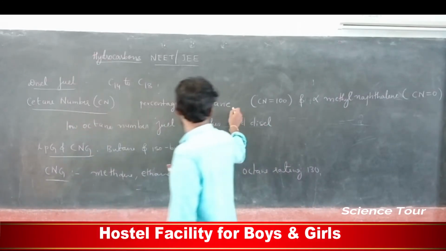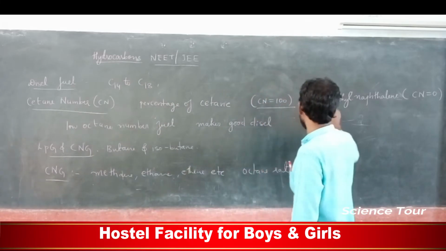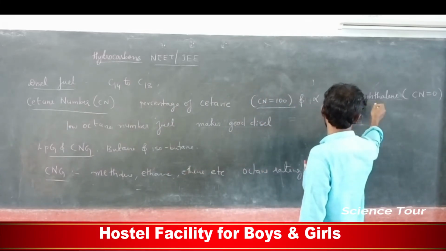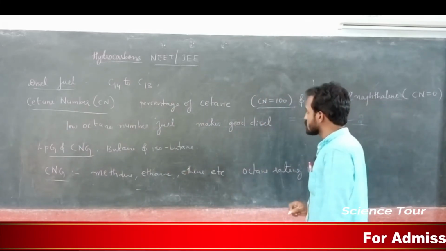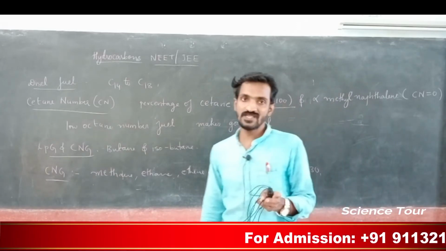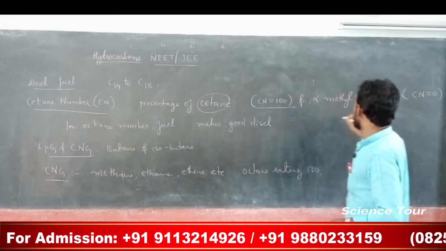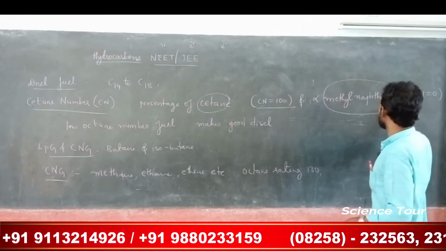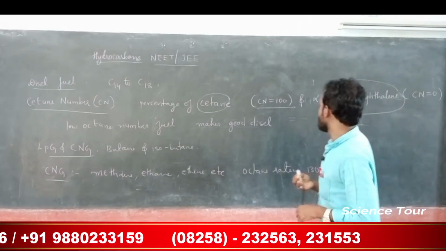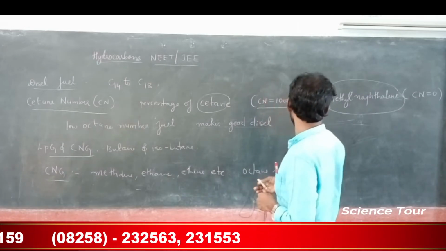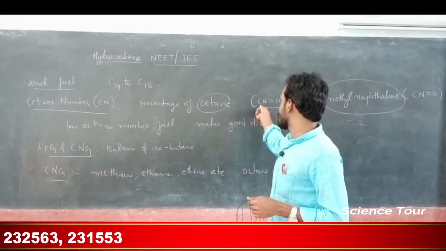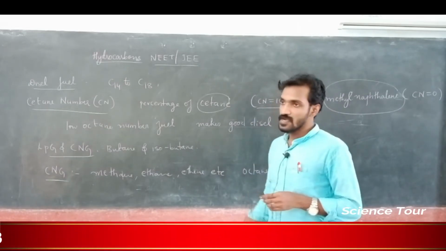The percentage of cetane is 100, and for alpha methyl naphthalene the cetane number is 0. Understood? You take a mixture of those two. Alpha methyl naphthalene has cetane number 0 and cetane has cetane number 100.